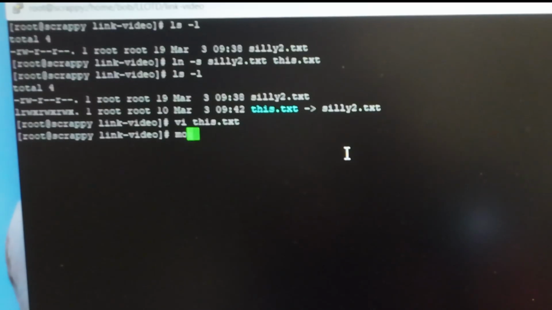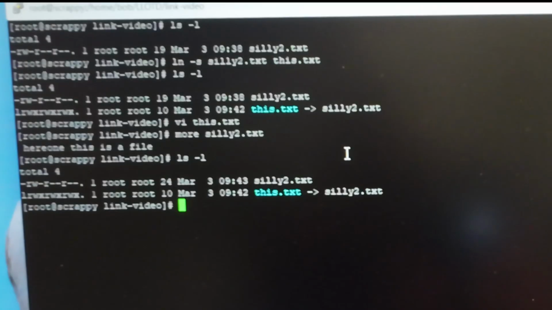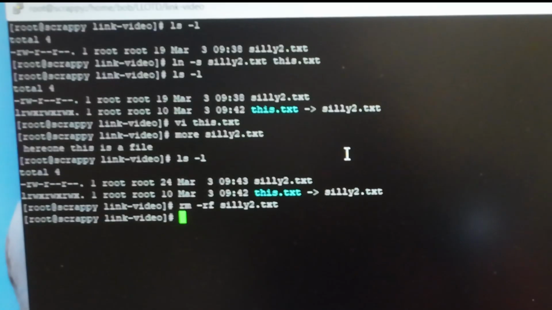So if I do a more on the original file, it shows my edit. As I was saying though, if we do an ls -l and I rm -rf silly, right? Do an ls, we have a broken link.